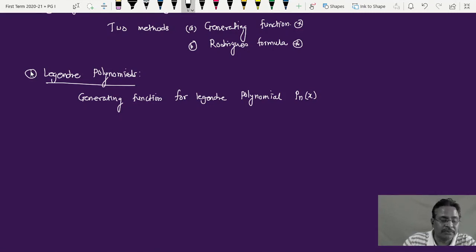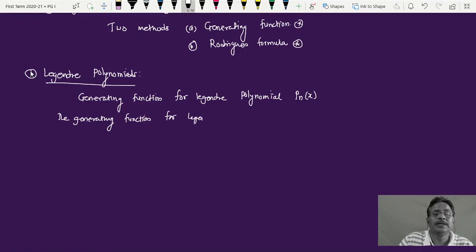Now we'll write it in short. The generating function, GF, means generating function, for Legendre polynomial or function.